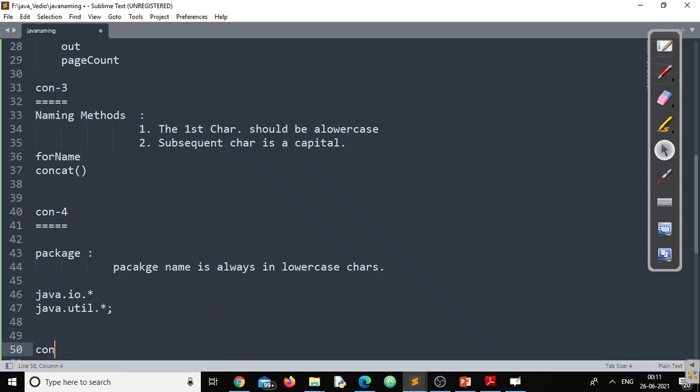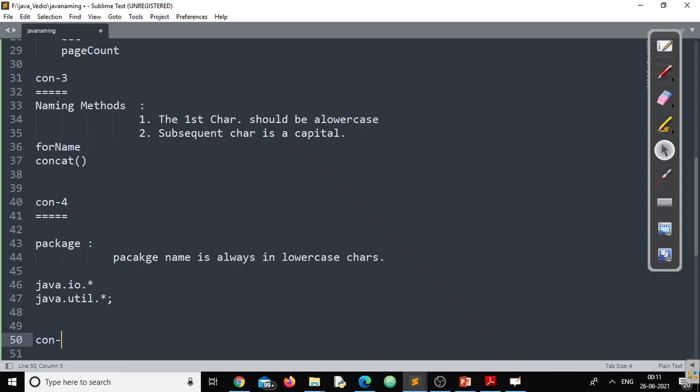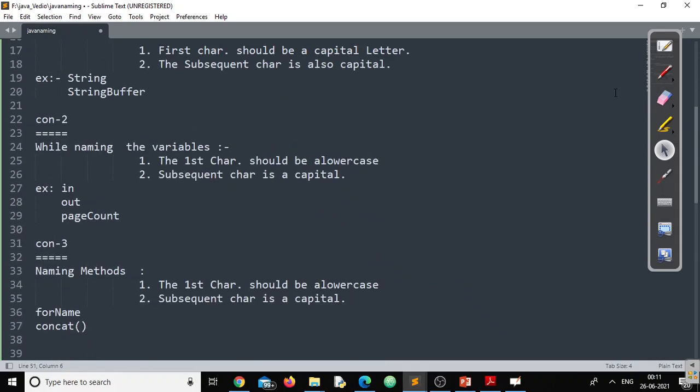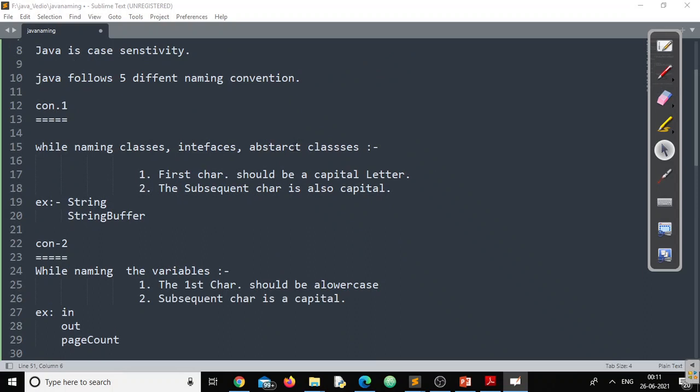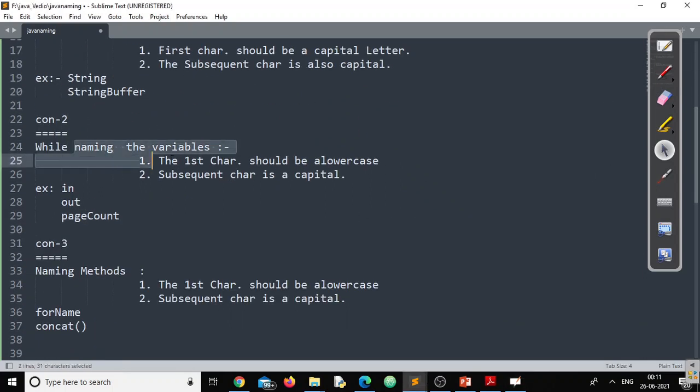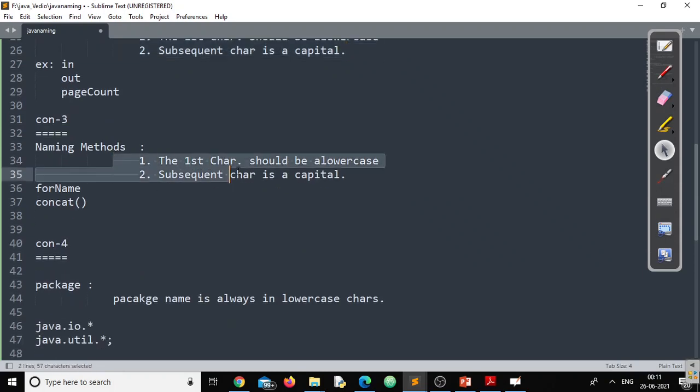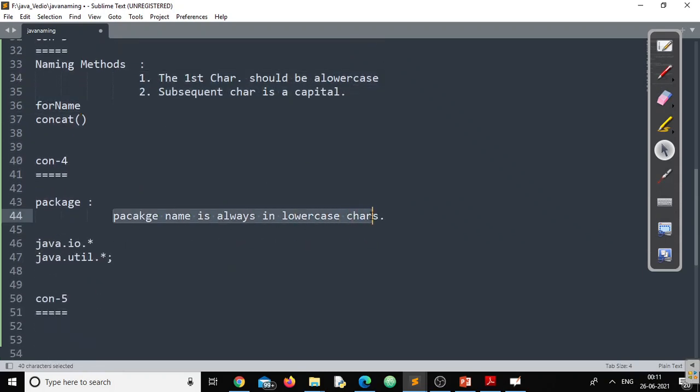Now the last convention, convention 5. In convention 1 we discussed classes, interfaces, and abstract classes. In the second, we covered variables. Third, we covered methods. Fourth, we covered packages.